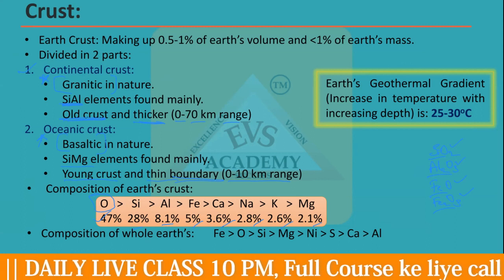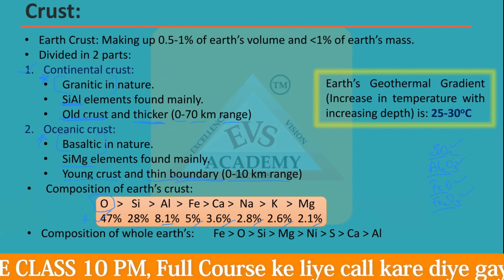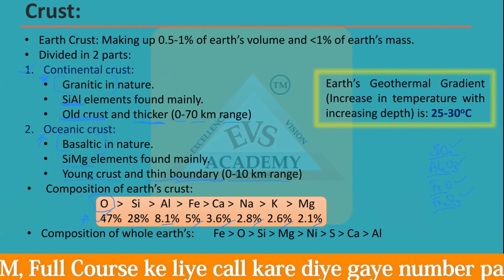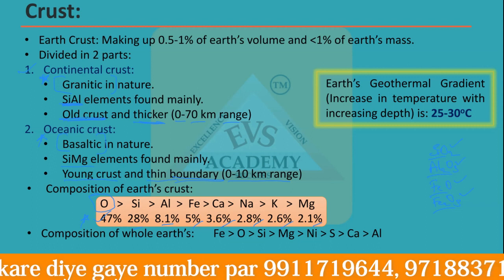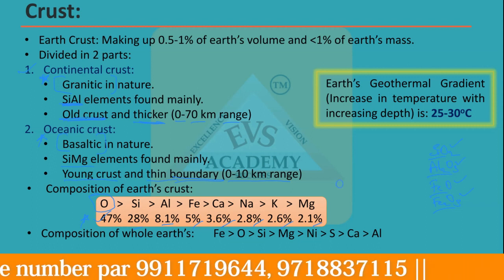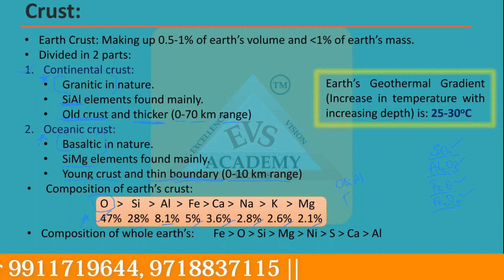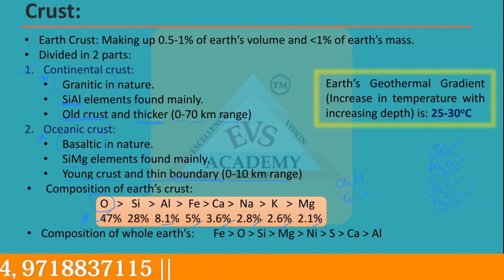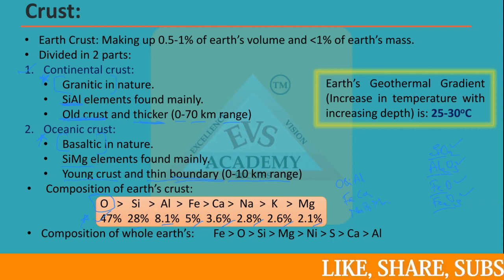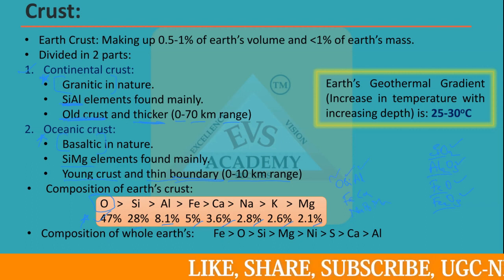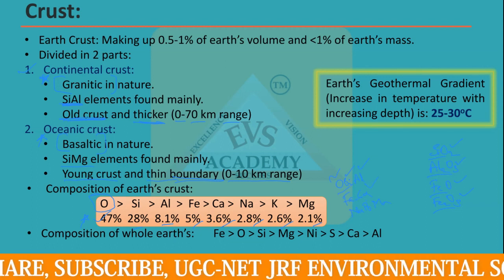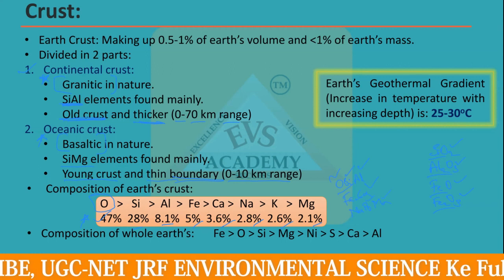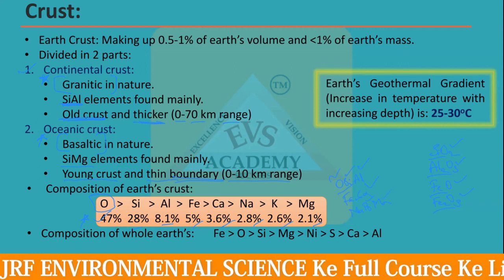You have to remember the sequence as well as these percentage values. Both are important. You can remember like this: OSAl, FeCa, Napoma. So oxygen, silica, aluminium; Fe Ca is iron, calcium; Napoma is sodium, potassium, and magnesium. That kind of code you can create on your own as well.